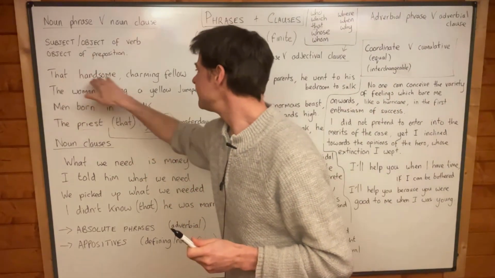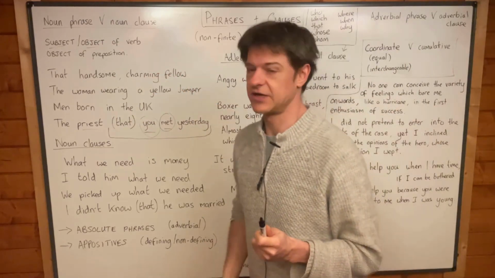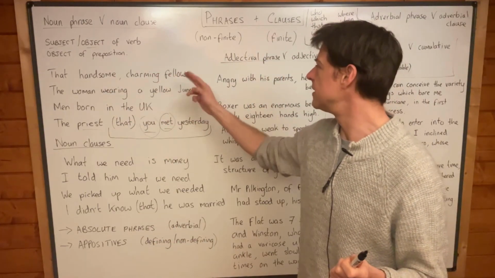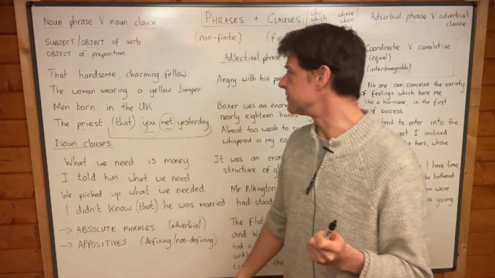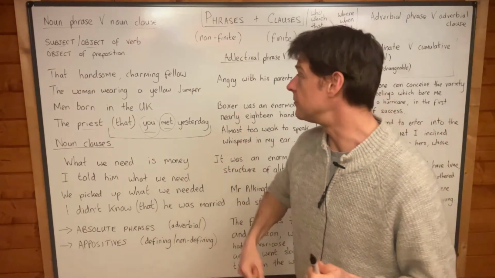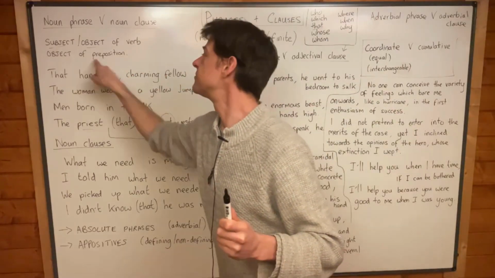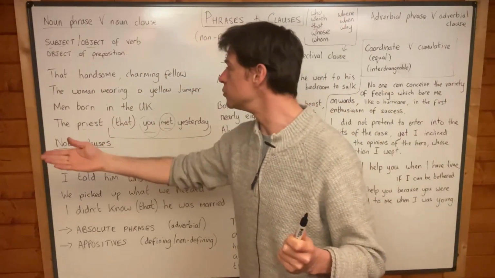Okay, so that handsome charming fellow, we could make it the subject of the verb. That handsome charming fellow gave me £10. Or we could make it the object of a verb. I gave that handsome charming fellow £10, in fact, or object of preposition. I gave £10 to that